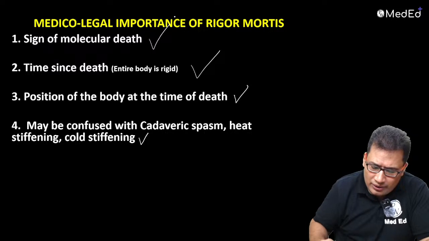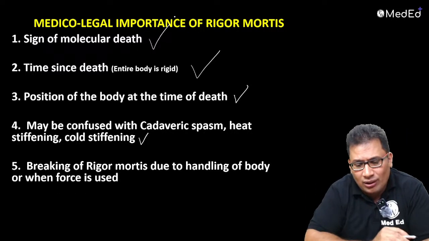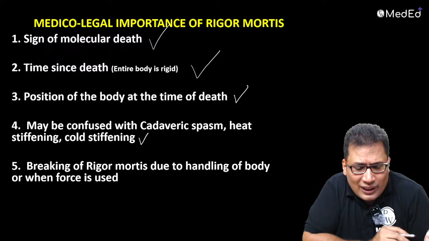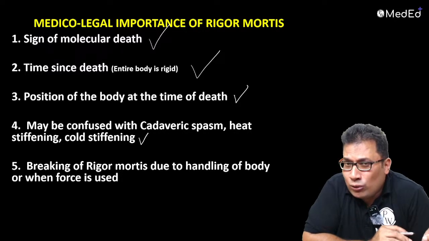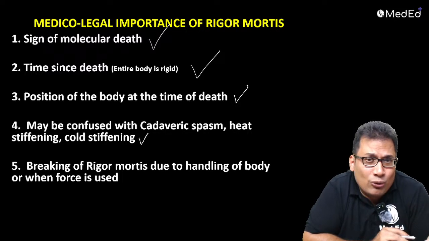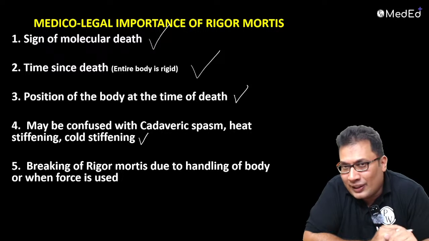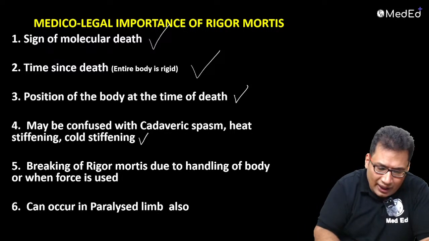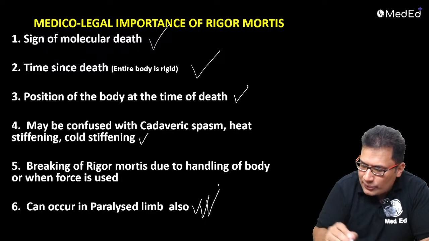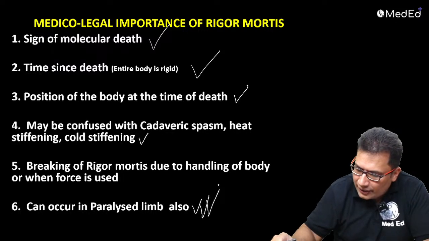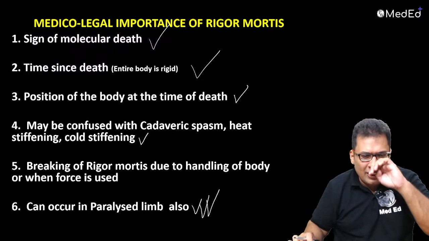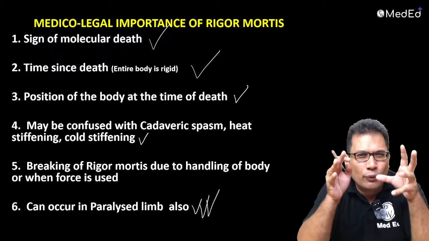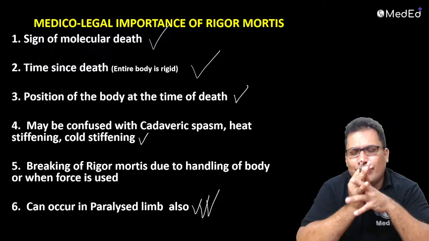Okay, 4 points. Fifth point, breaking of rigor mortis. So by applying mechanical force, while handling or when you use mechanical force, there can be breaking of rigor mortis. That also you can write in the exam. Then lastly, it can occur in paralyzed limb also. So you need to write like this: 1, 2, 3, 4, 5. So point wise answer. You need to answer in a point wise manner.